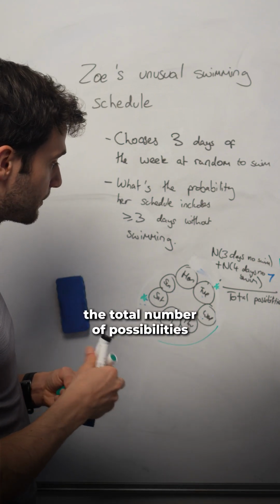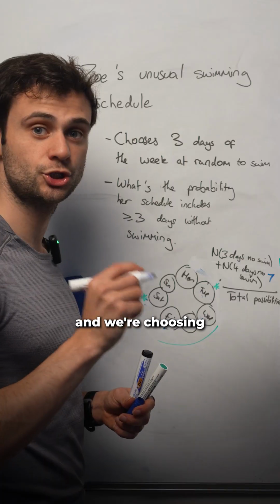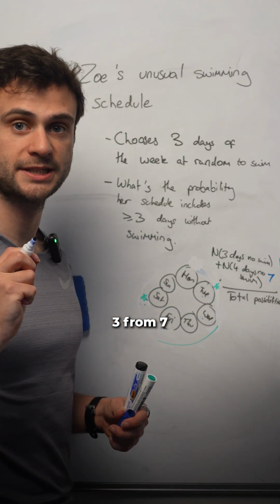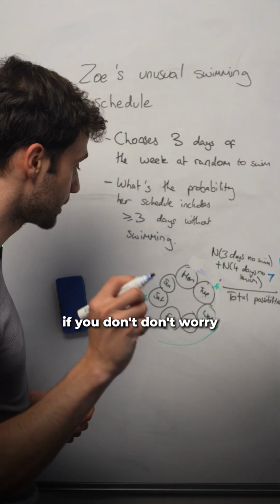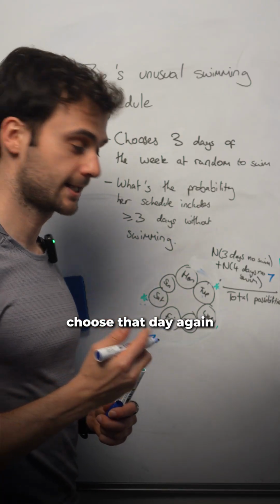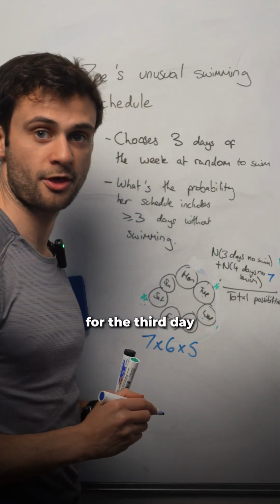Now we need to count the total number of possibilities. If we have a choice of 7 days and we're choosing 3 of the days for her to go swimming, we are choosing 3 from 7. You might know a formula to do this. If you don't, worry not. There's 7 choices for the first day, but then we can't choose that day again. There's 6 choices for the second day, and then 5 choices for the third day.